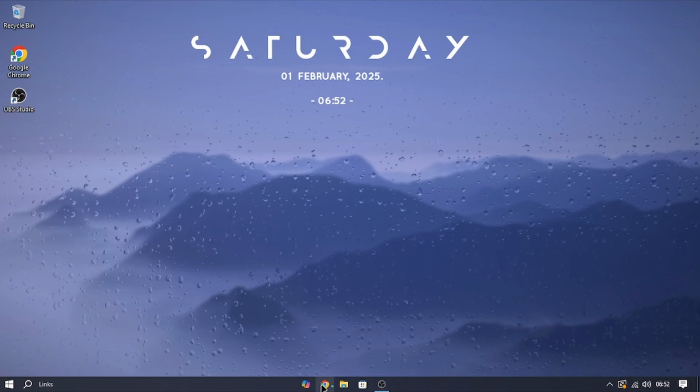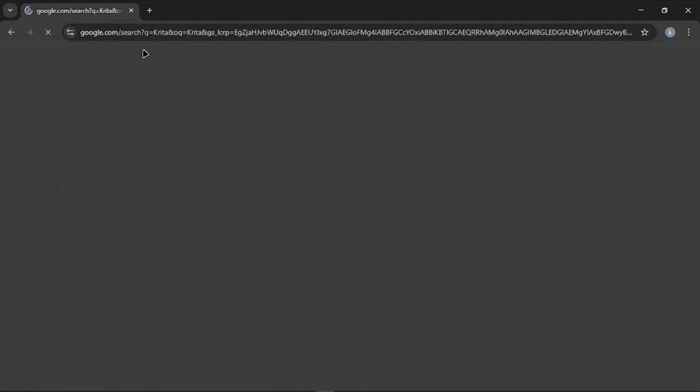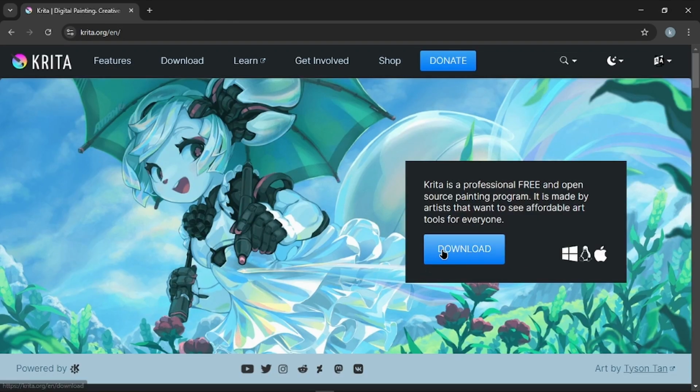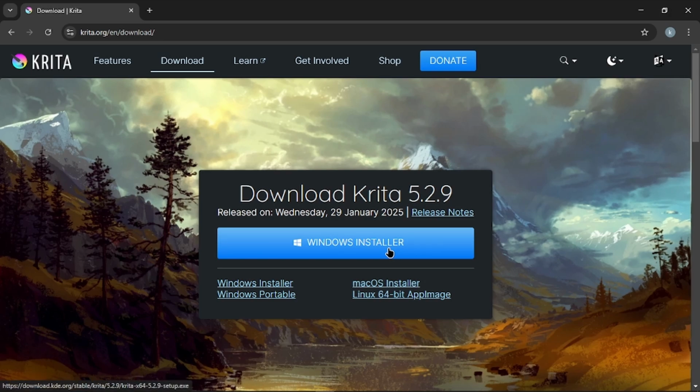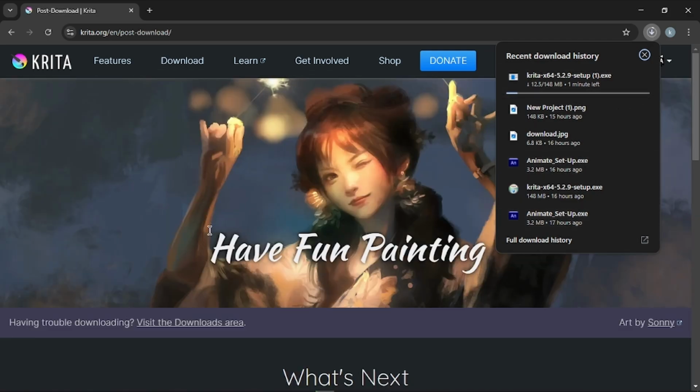So the first thing you want to do is open your browser, and then you're going to want to search Krita in here, and you click on the first link, and you click download Windows installer. Sorry, still a bit sick. And it should start downloading. So it's going to start downloading like this, and I'm going to cut to the part where it's finished downloading.